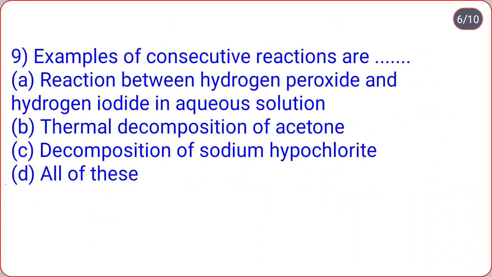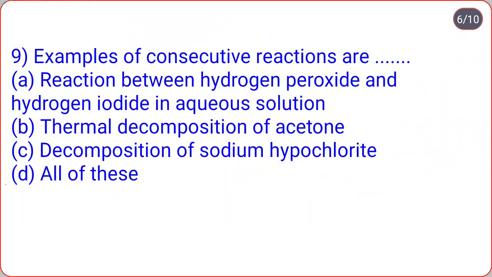Examples of consecutive reactions are reaction between hydrogen peroxide and hydrogen iodide in aqueous solution, thermal decomposition of acetone, decomposition of sodium hypochlorite, all of these. So examples of consecutive reaction are reaction between hydrogen peroxide and hydrogen iodide in aqueous solution, thermal decomposition of acetone, as well as decomposition of sodium hypochlorite. So correct option is option D, that is all of these.